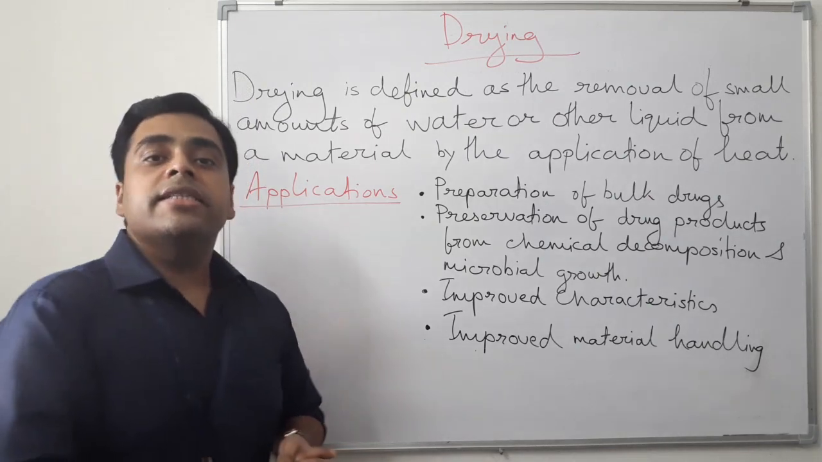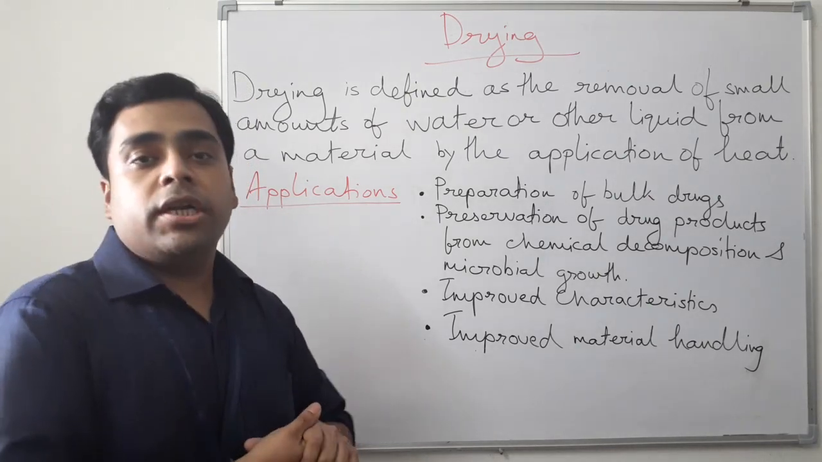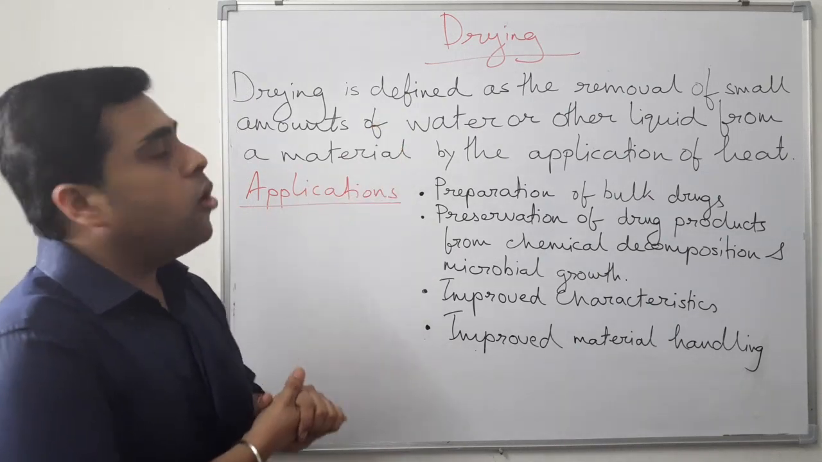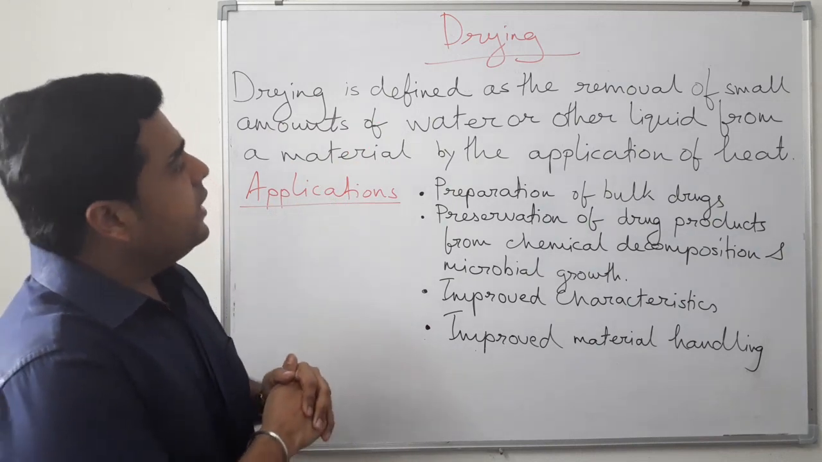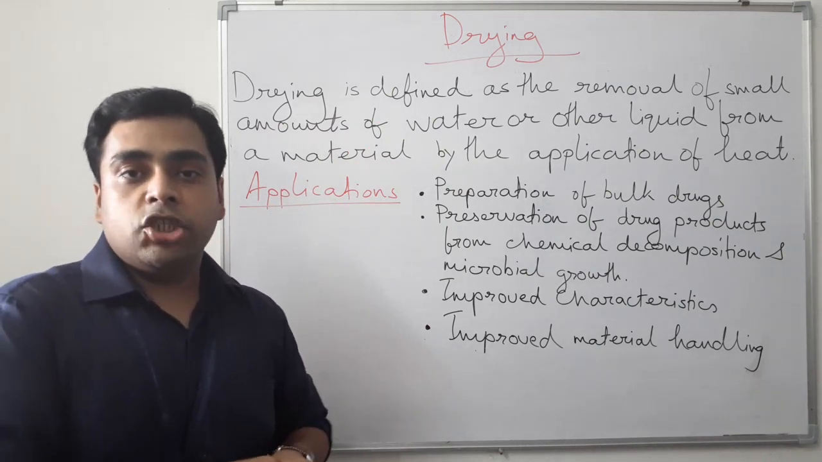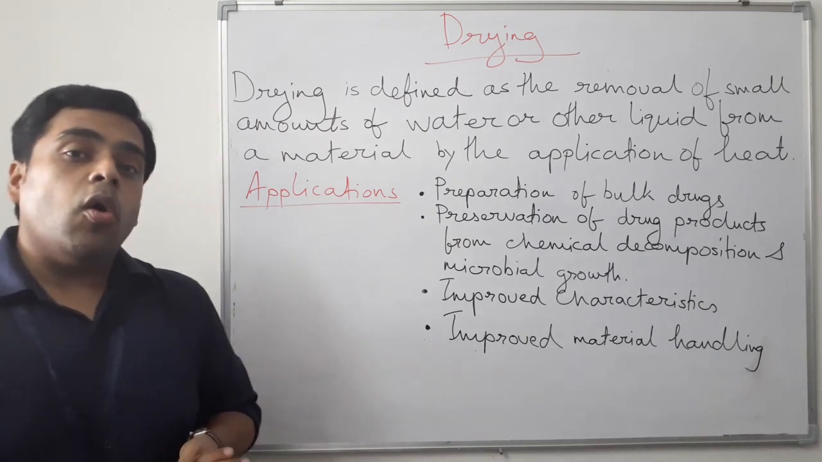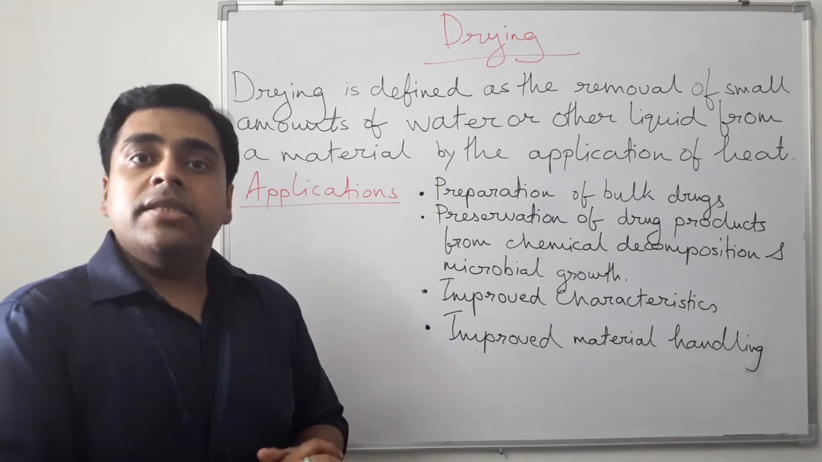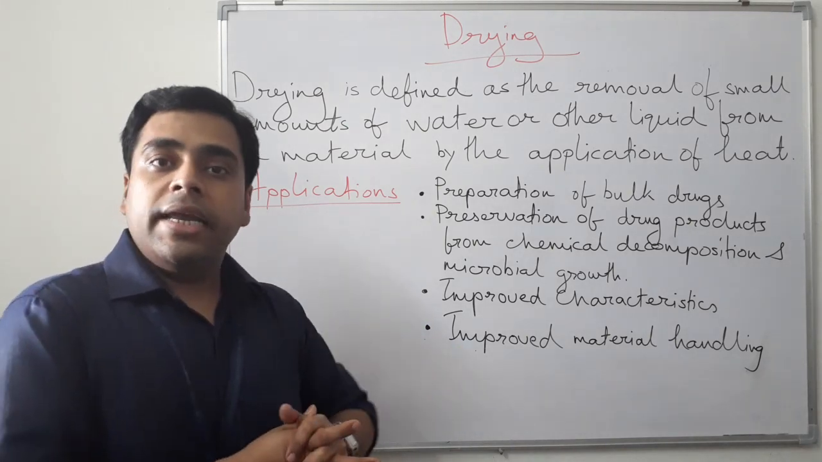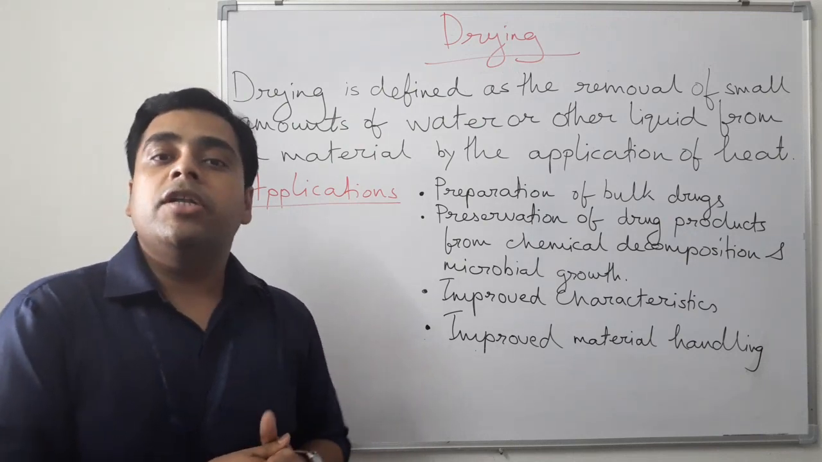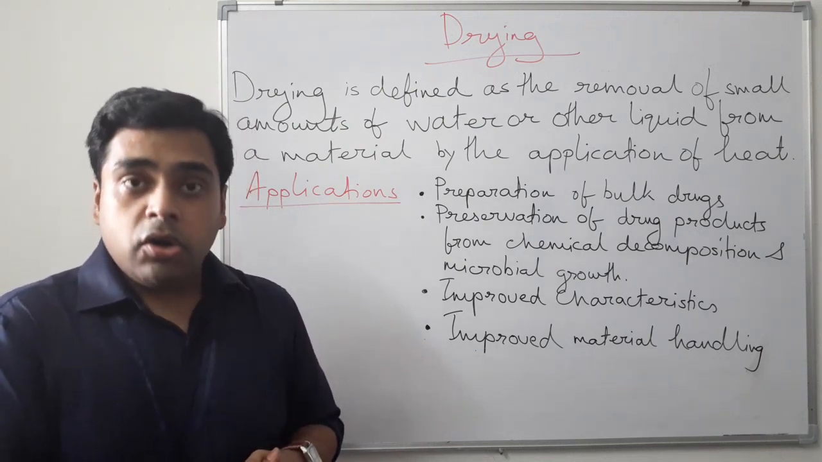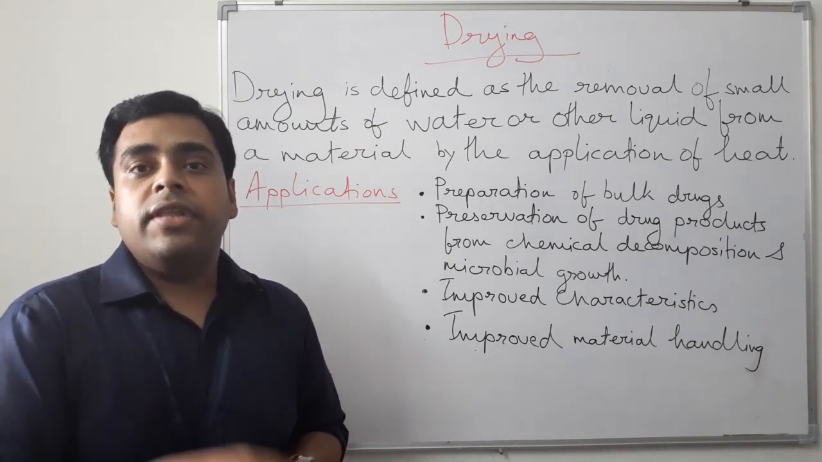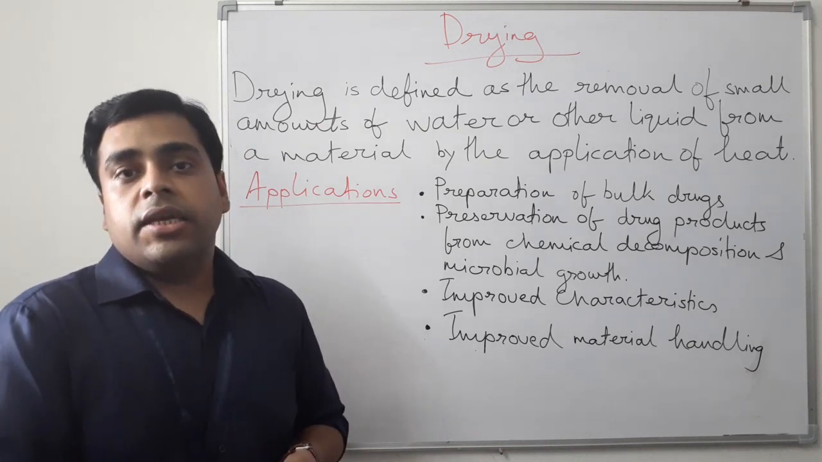So first and foremost, let us come to the process and the basic definition, that is what we mean by drying. Drying can be defined as the removal of small amount of water or other liquid from the material by the application of heat. Drying is the most commonly used process in material handling, because we have to prepare the material, starting from the raw materials, and those raw materials should be absolutely moisture free, because moisture can be a reason of instability or many problems can occur if there are certain moisture particles in the crude product.